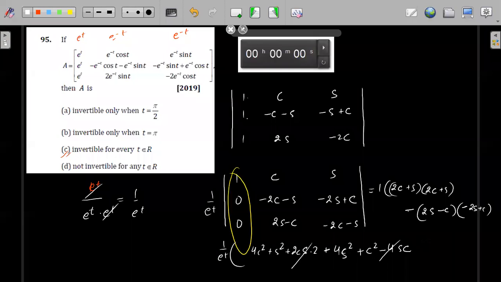4 plus 1, so this will be 5. So 4CS and 4SC will get cancelled. You will have 4 plus 1, 5 divided by e to the power t. So no matter for what value of t, e to the power t will never become 0. That means for t belongs to R, anything you take, 5 by e to the power t will never be equal to 0. So that means for all real values of t, this will be invertible in nature.